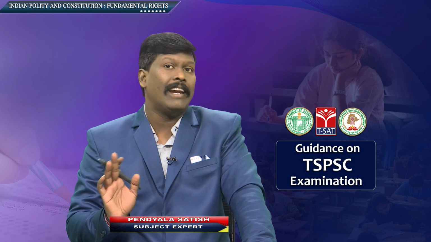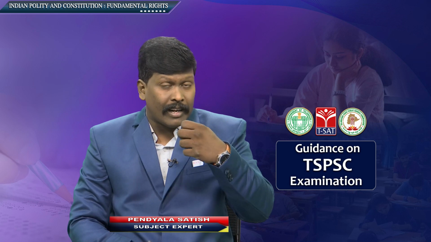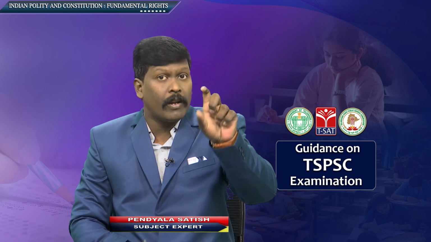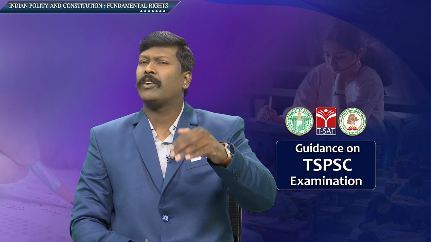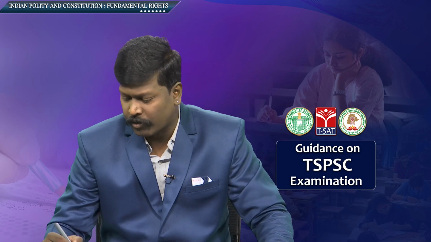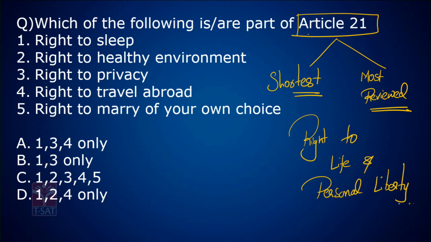Prostitution was not made legal in India, but it has been recognized as a livelihood by the Supreme Court recently in a judgment under Article 21. This is how Article 21 is reviewed. Article 21 talks about right to life and personal liberty.